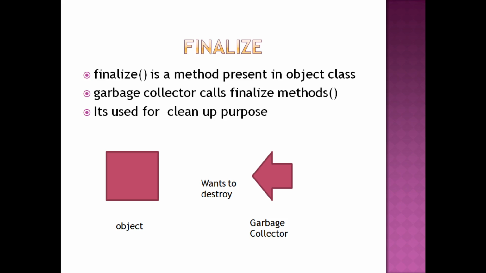That kind of important code must be there. So whenever the garbage collector tries to destroy this kind of object, it will always call the finalize method first, and it will do the cleanup work.